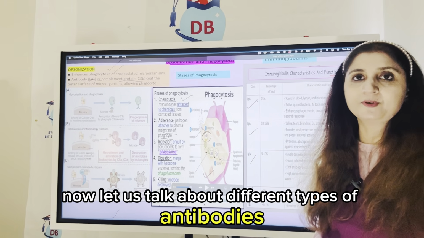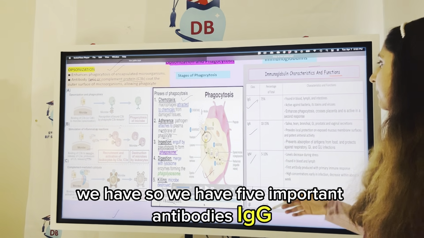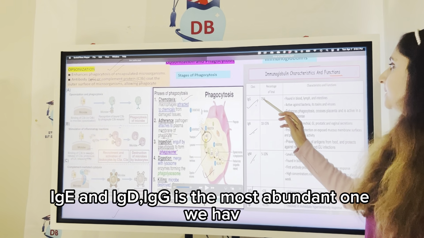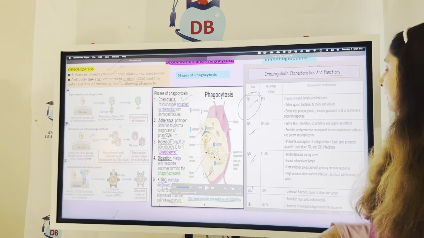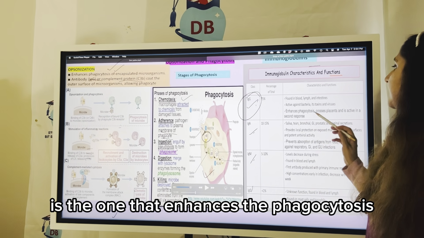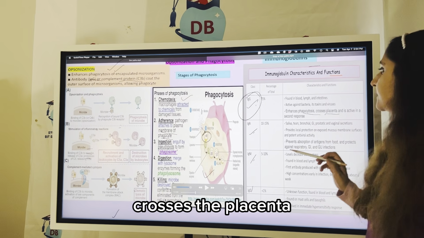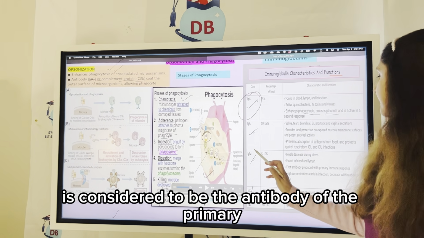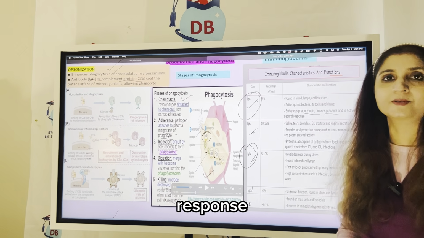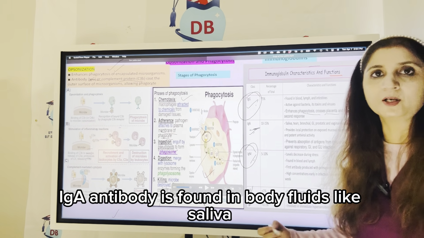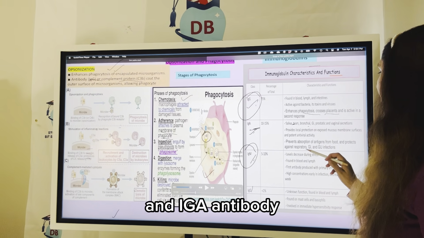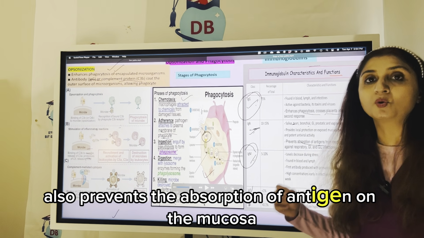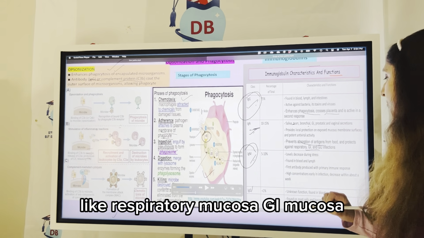Okay, so now let us talk about different types of antibodies we have. So we have 5 important antibodies: IgG, IgA, IgM, IgE, and IgD. IgG is the most abundant one we have, and IgG is the one that enhances phagocytosis, crosses the placenta. It's an antibody of secondary response, while IgM is considered to be the antibody of the primary response. IgA antibody is found in body fluids like saliva, tears, and IgA antibody also prevents the absorption of antigen on the mucosa like respiratory mucosa, GI mucosa.